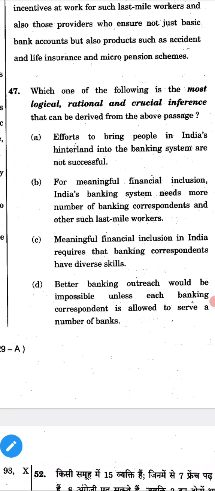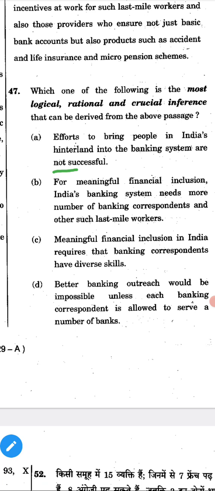Second, which of the following is the most logical, rational, and crucial inference? A. Efforts to bring people in India's interland into the banking system are not successful. Not successful, is it? Most of the people have bank accounts nowadays, so it looks like a wrong answer.